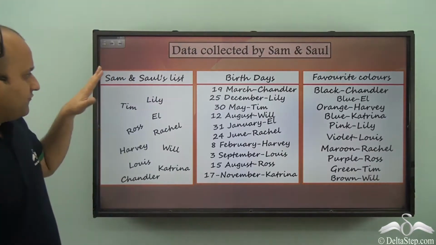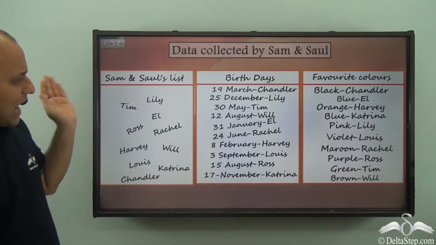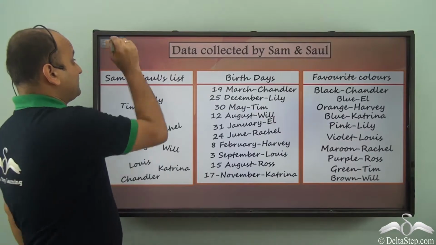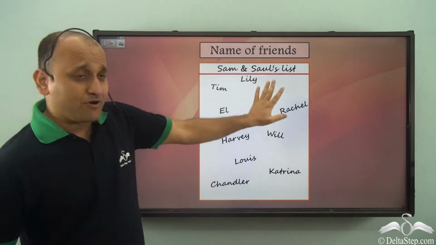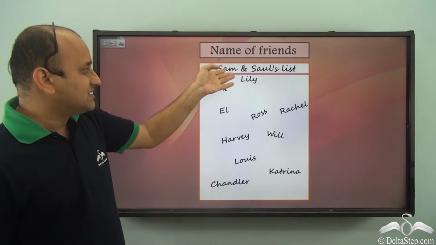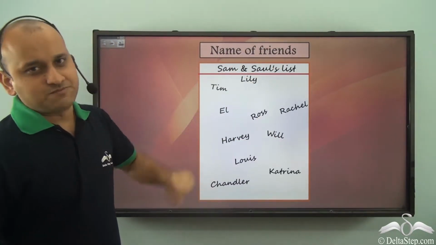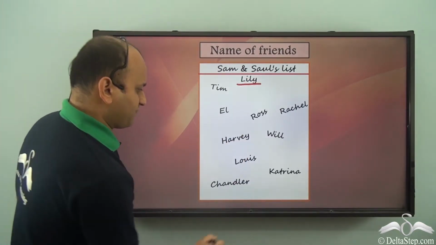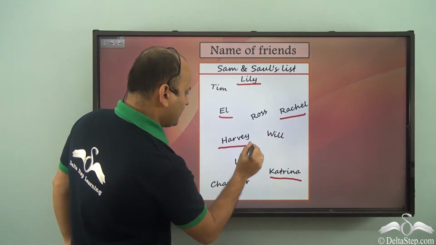Now, if you see all these different types of data, what do you think? How can you make this list better? Let's see one by one. Now we have this list, which is basically names of friends. What they have done is they have named this list Sam and Saul's list. And these are the different names mentioned here. You have Lily here, you have Katrina here, then you have Elle here, Rachel here, Harvey here.